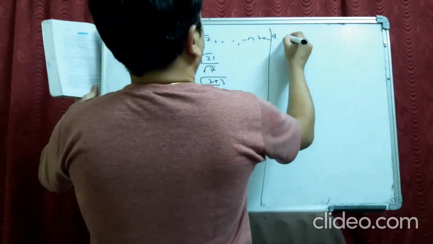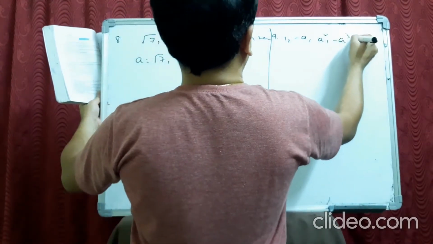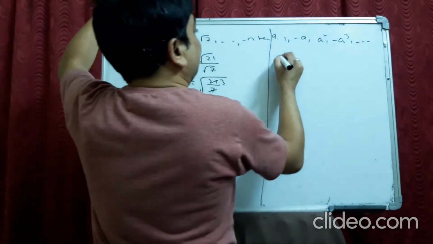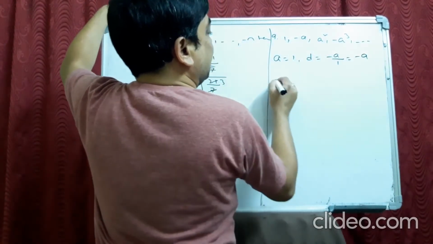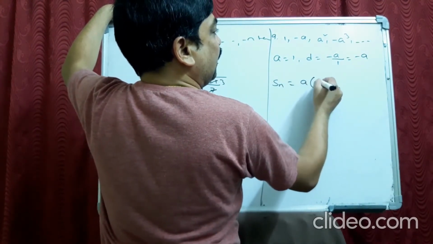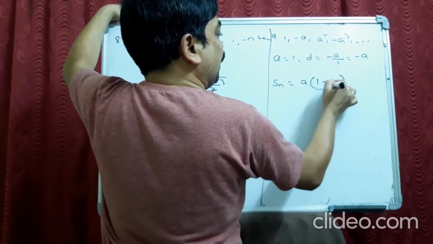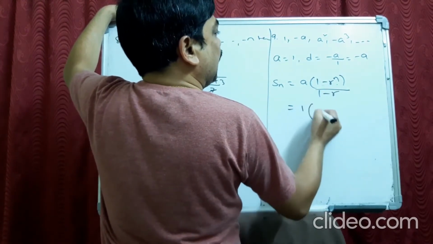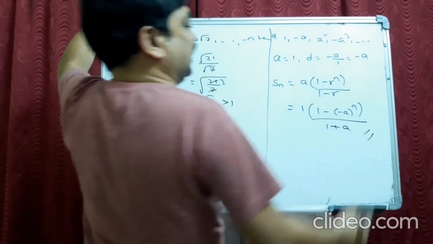Ninth one. 1, minus a, a square, minus a cube, and so on till n terms. So let us write A and R. A is 1, R is minus a by 1, that is minus a. Sn: we can apply any formula, A into R power n minus 1 by R minus 1, or 1 minus R power n by 1 minus R, anything is fine. So here A is 1, 1 minus a power n by 1 plus a, right?